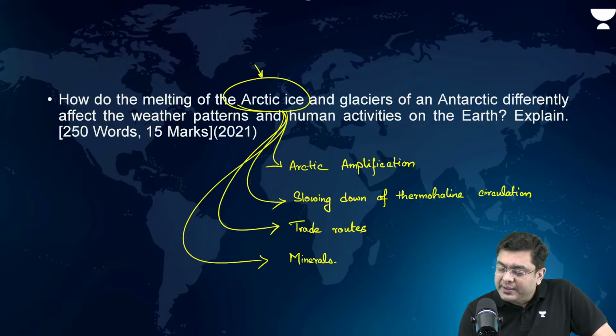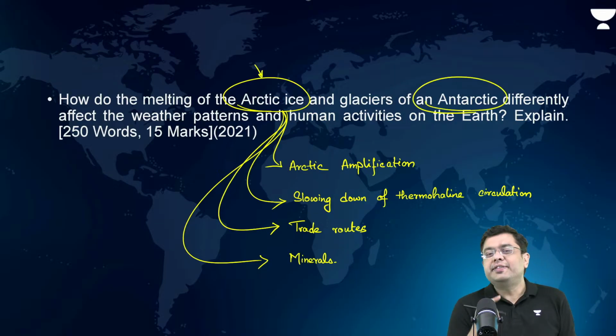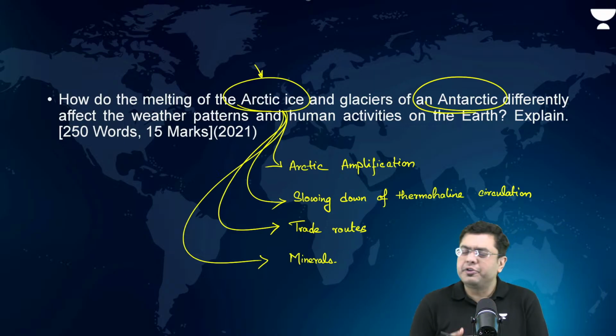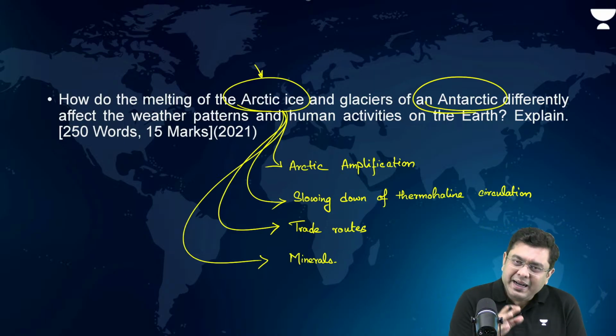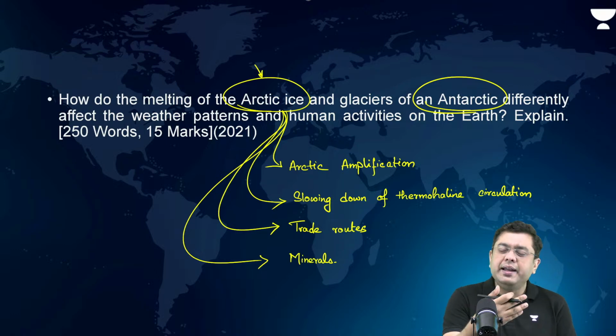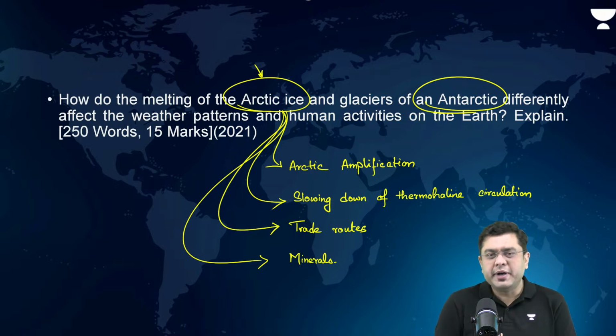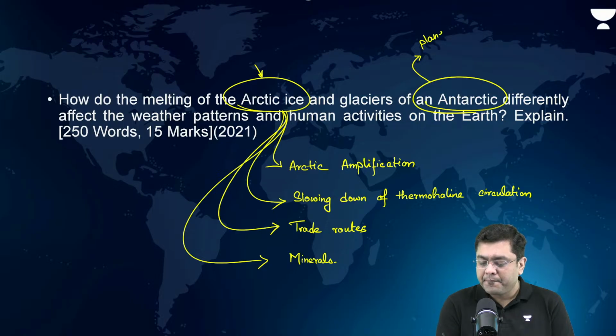When we talk about the Antarctic region, how does the melting impact the local climate? First of all, what is the role of the melting? The melting ends up initiating a much stronger wind pattern. And also it influences the planetary winds, right? Rise of sea level: in both the cases you have to mention sea level.